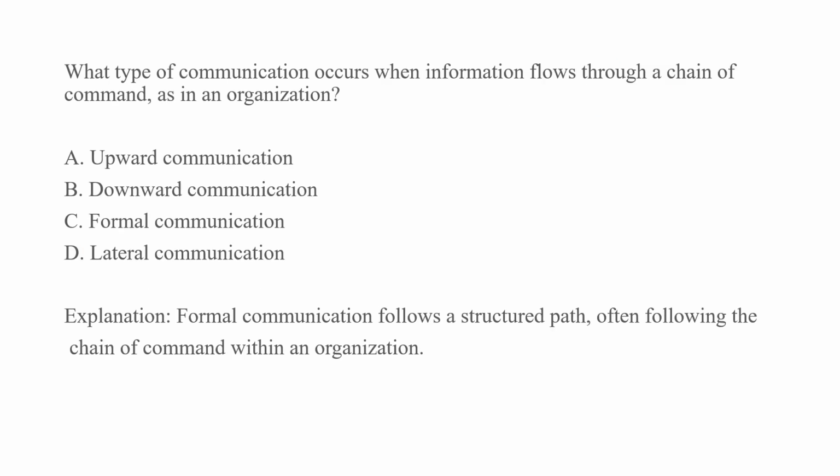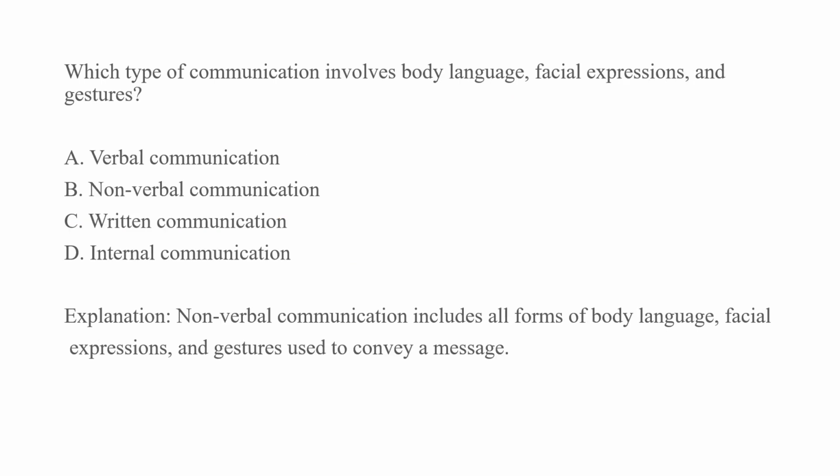Next question is, what type of communication occurs when information flows through a chain of command as in an organization? So here the options are upward communication, downward communication, formal communication, lateral communication. Here the right answer is formal communication. Formal communication is where information flows in an organization.